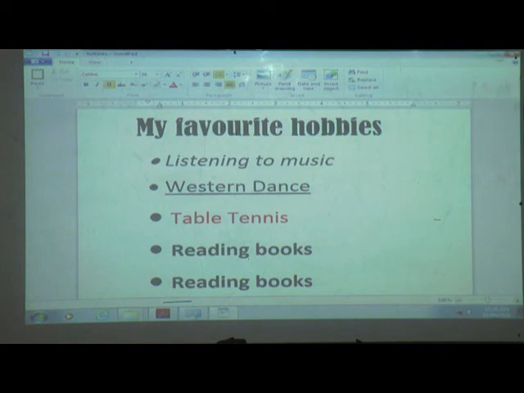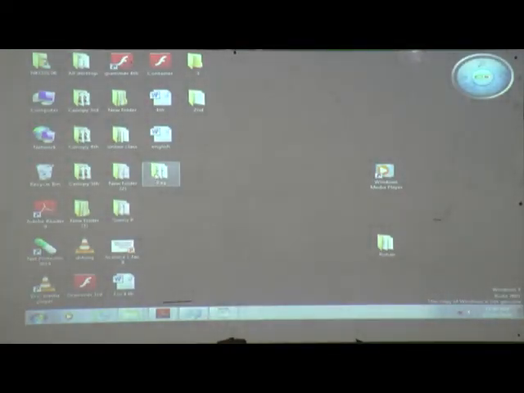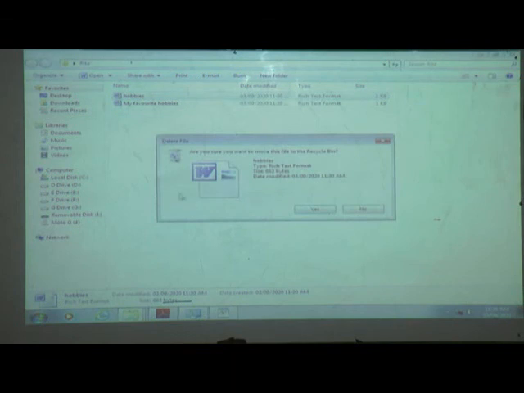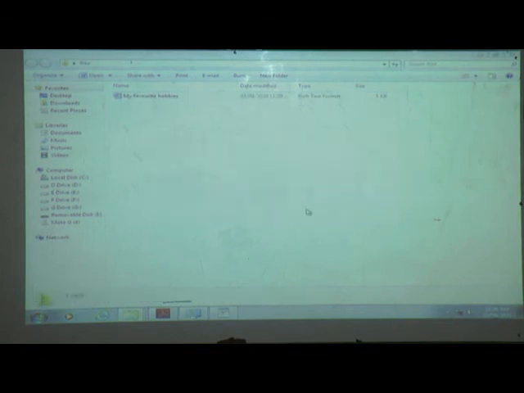This file is saved in Rita. We can see whether the earlier file is there or not. Hobbies is also there and my favorite hobbies is also there. Now how to delete this file? Click the right button and then click the delete option. Then this file will be deleted. Okay? Understand how to delete it.